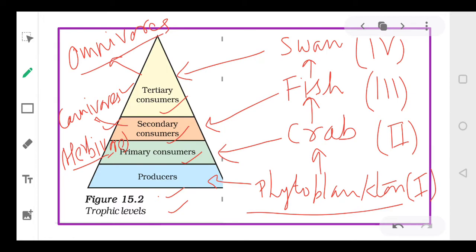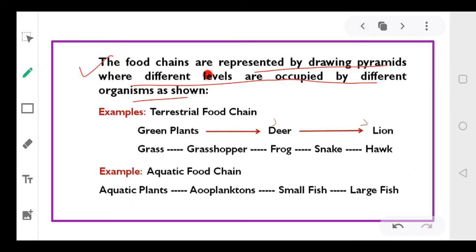Clear, everyone? Now terrestrial food chain, we've just a few minutes before we have done the example. Green plants, they're eaten by the deer, then by the lion. This is one example. Grass eaten by grasshopper, frog, snake, hawk. Aquatic food chain: aquatic plants, zooplanktons. This is zooplanktons. This is not a plankton. This is zooplanktons. Small fish, large fish. Okay.